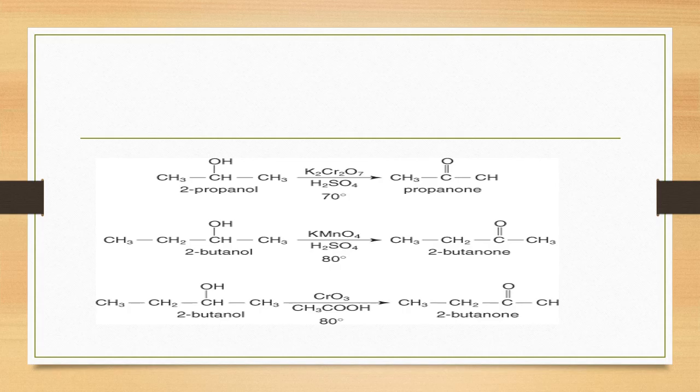When it reacts with potassium dichromate in the presence of sulfuric acid, what happens? Potassium dichromate releases atomic oxygen, which adds to the secondary alcohol, and the secondary alcohol is converted into a ketone. Here it is written propanone, it means ketone. So it's very easy to understand. If the primary alcohol undergoes oxidation, it gives rise to the aldehyde. If the secondary alcohol undergoes oxidation in the presence of an oxidizing agent, it gives rise to the ketone.